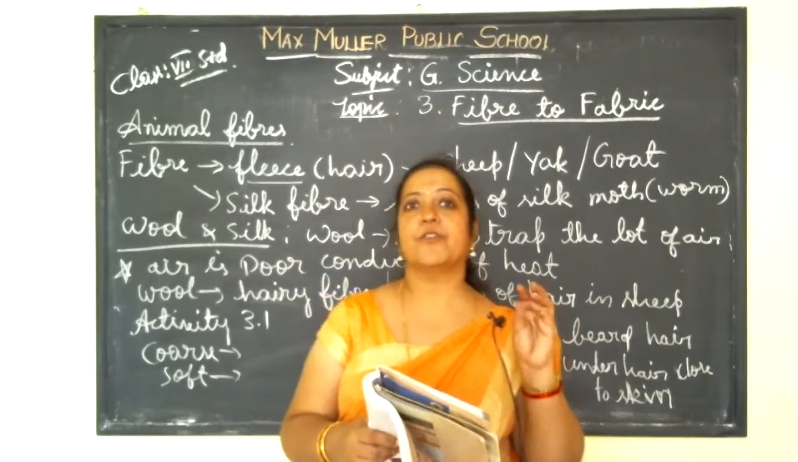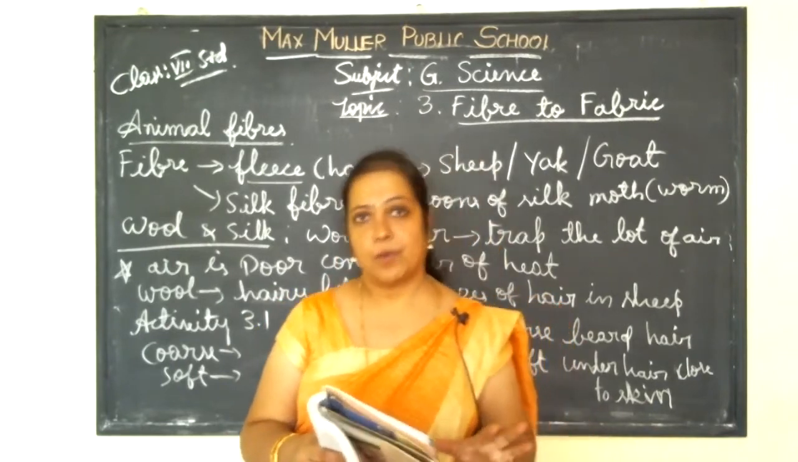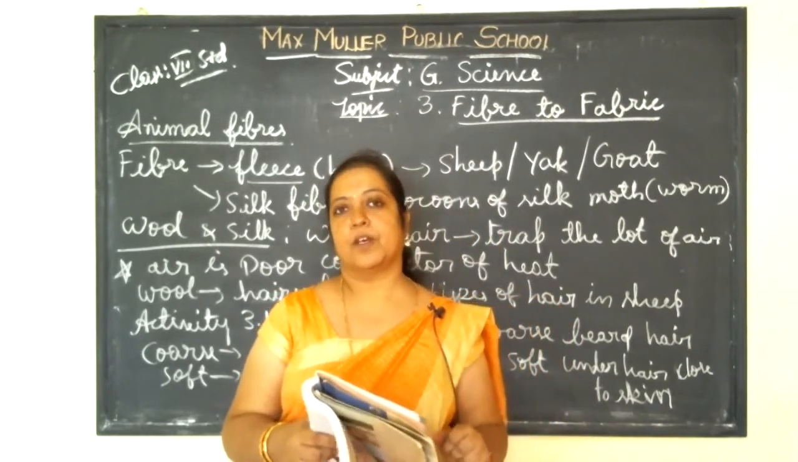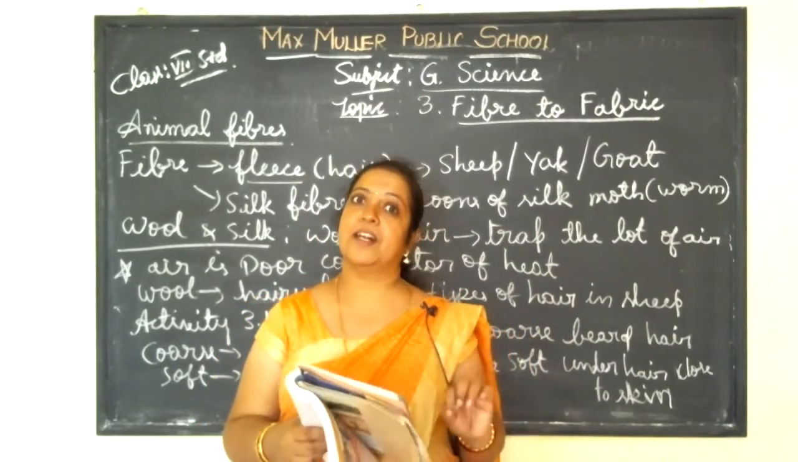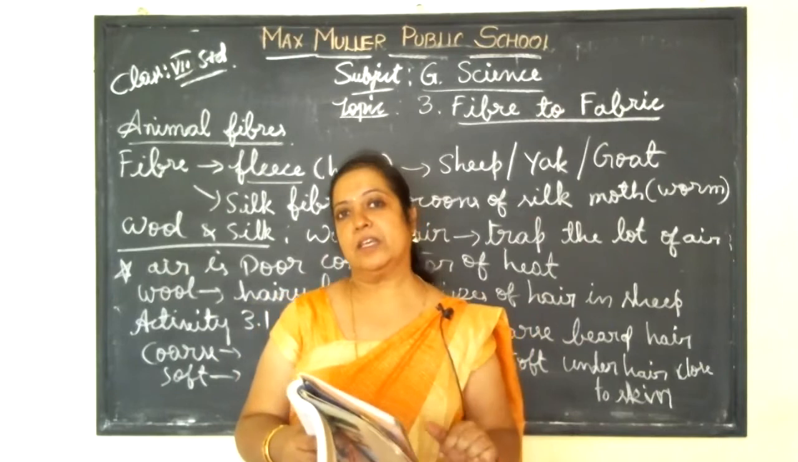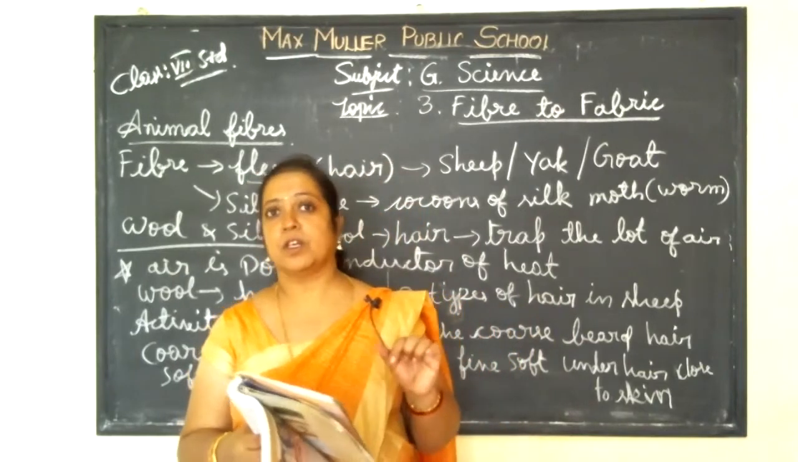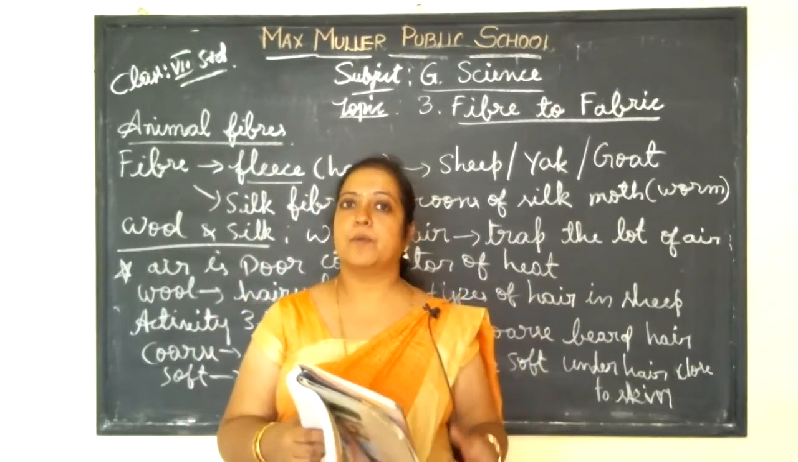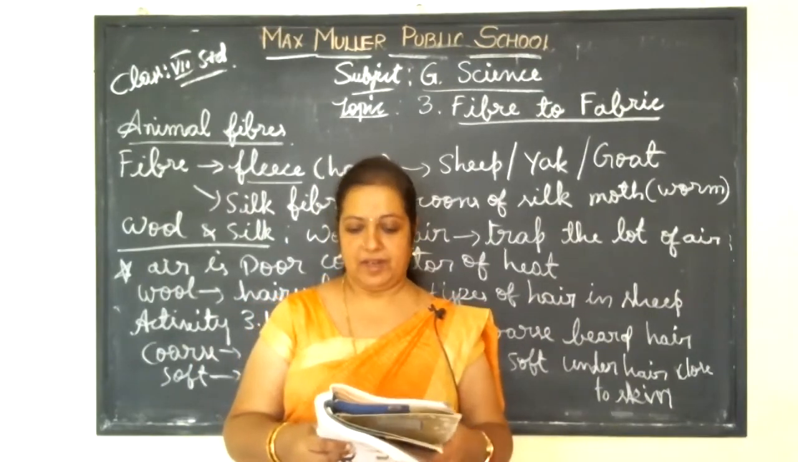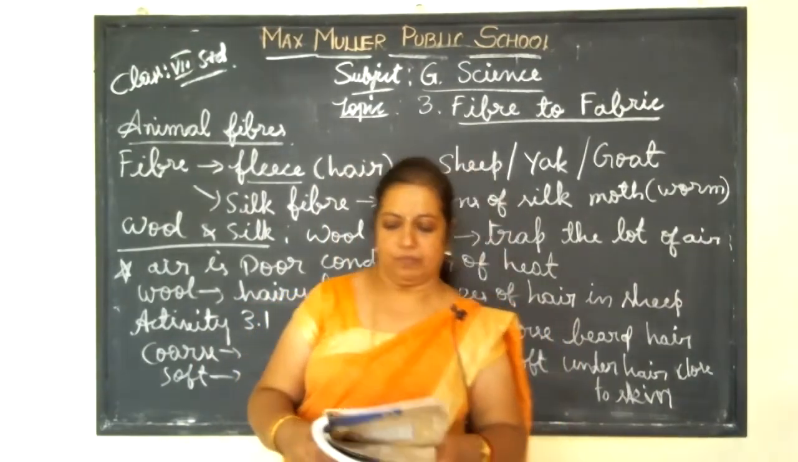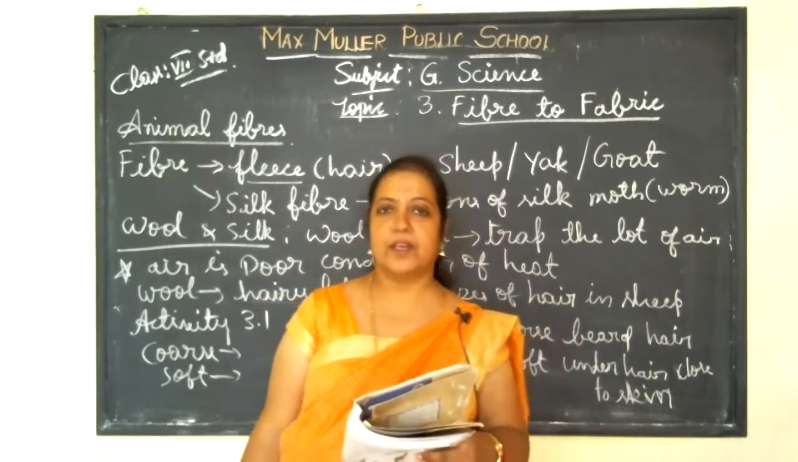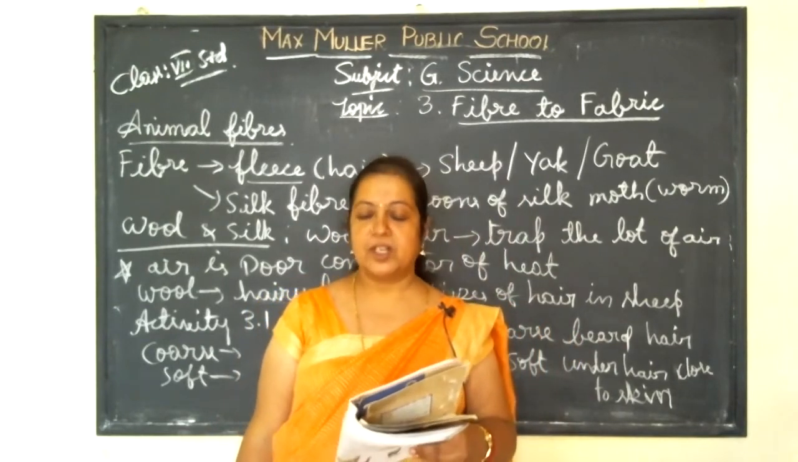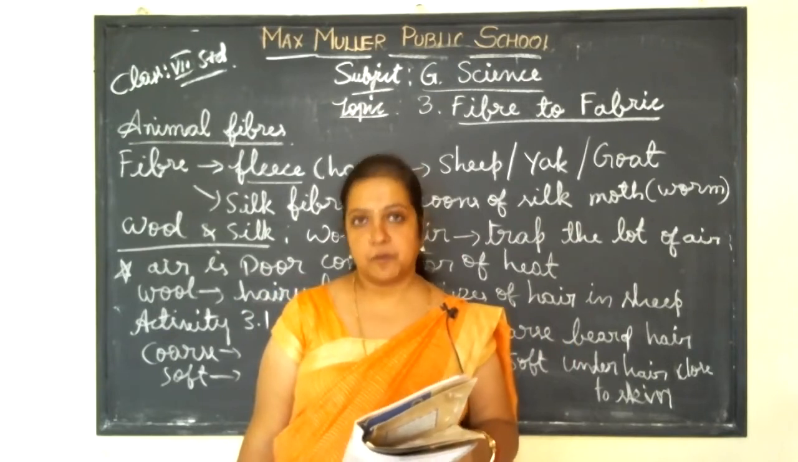Okay, we want a soft variety of hairs. For that purpose, they especially breed sheep which yield a very soft quality of wool. That type of sheep is cultivated nowadays. So this is the process of selecting parents for obtaining special characters in their offspring.